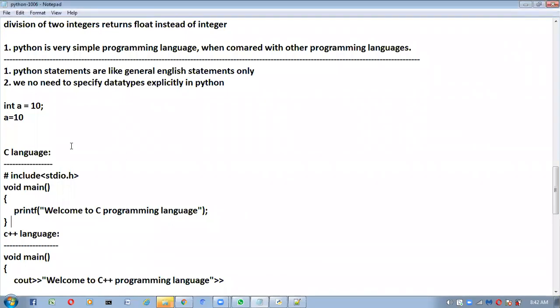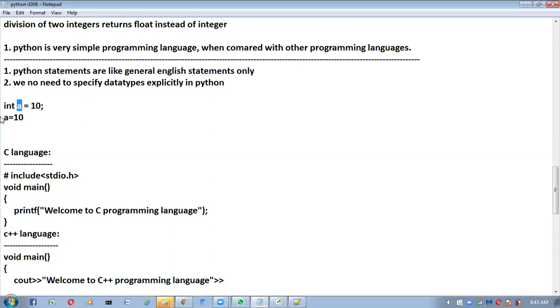If you want to declare any variable in other programming languages like C language, C++, Java, compulsory we have to specify the type explicitly like this. Here I am declaring a variable a with the type integer. It means this a variable contains integer type of data. What type of data is available inside the variable, that is what this type represents.